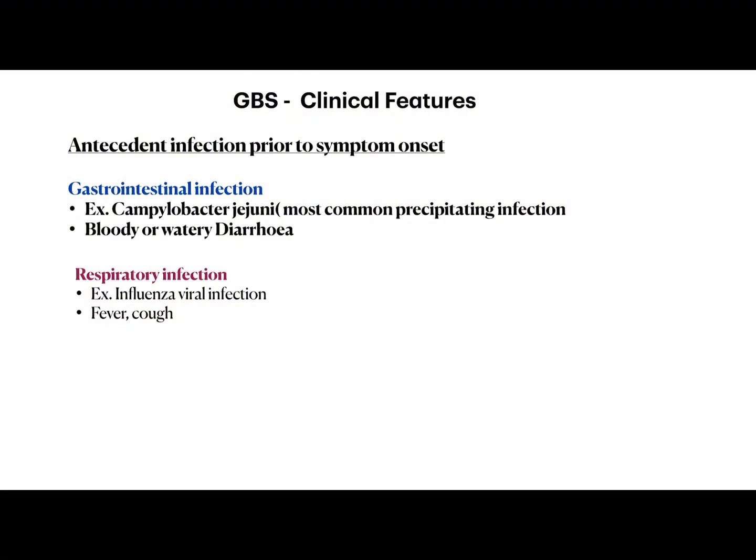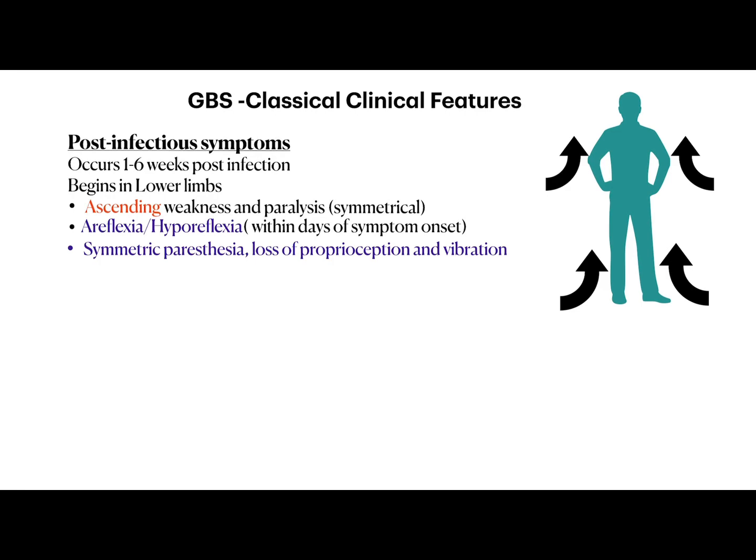After that antecedent infection, the classical clinical features usually develop, 1 to 6 weeks after the antecedent infection. The classical symptom is ascending weakness and paralysis, which is usually symmetrical and begins from the lower limbs and ascends upwards.